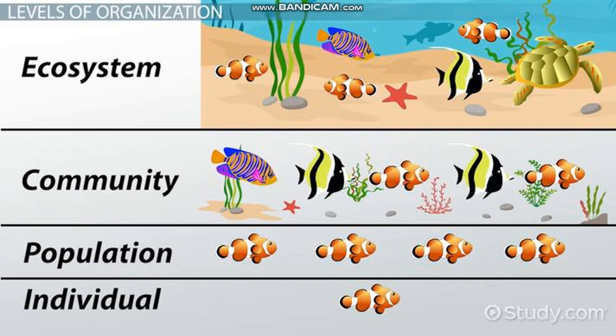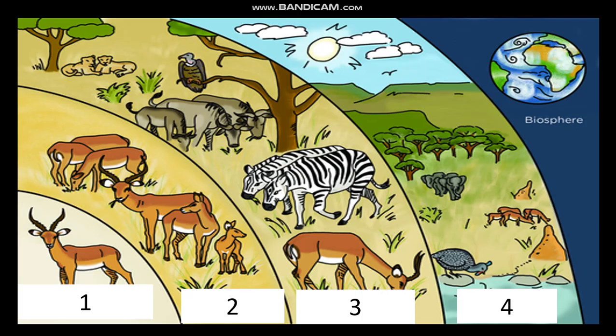Picture number 1 has a lone fish. This is an individual fish, and we could just call it an organism. Number 2, in which you have the same kind of fish, you will call a population. In the third one we have different kinds of organisms together, which we call a community. And in the fourth we have the non-living with the living. That's an ecosystem. If you were wrong, I'll give you another chance.